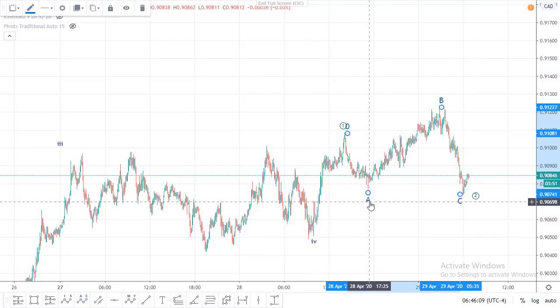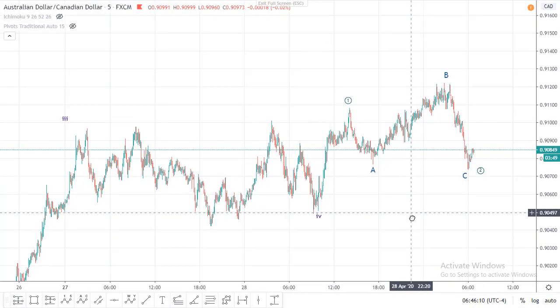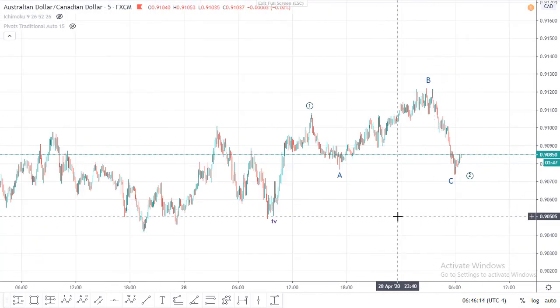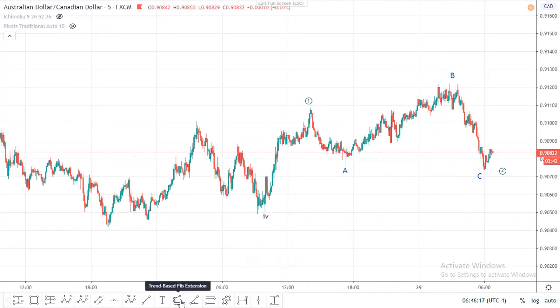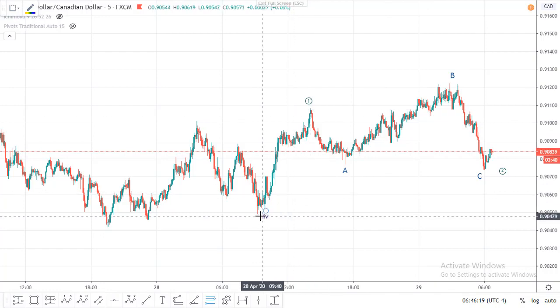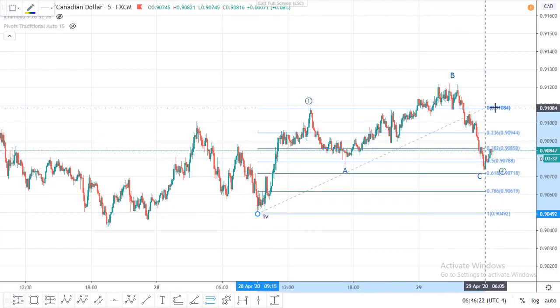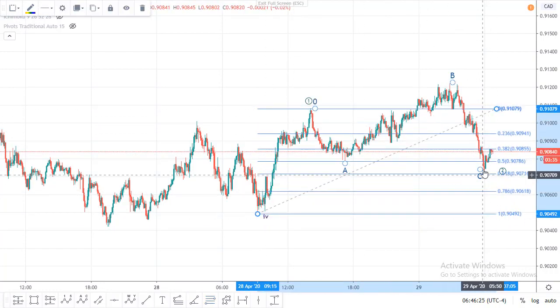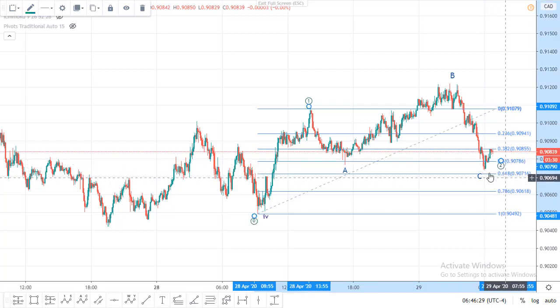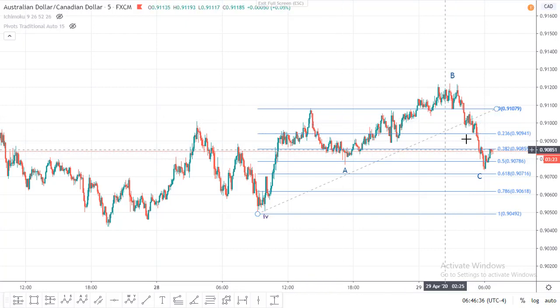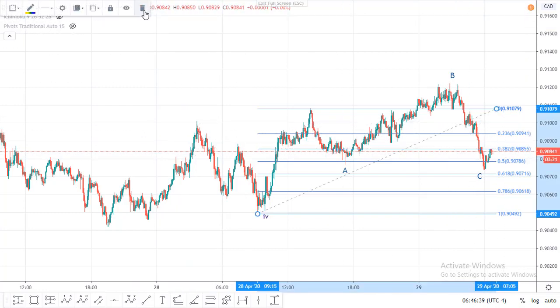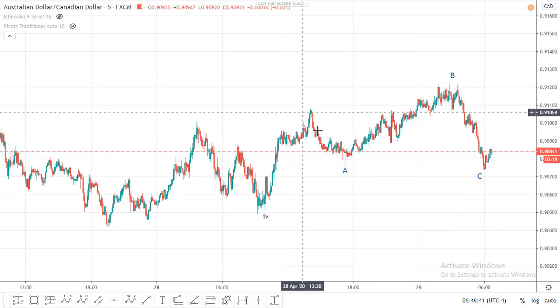So let's check the Fibonacci ratio with this correction. This is the first wave, so you have to check the correction here. This correction is nearly 61.8%, and this C wave is normally around 123 to 138% of the A wave.